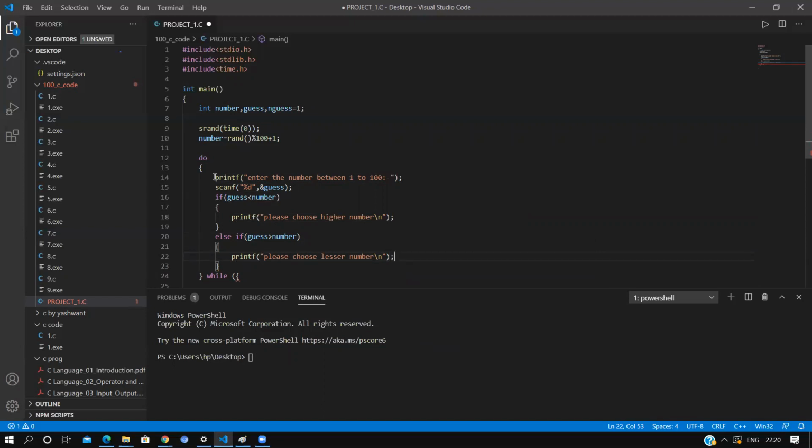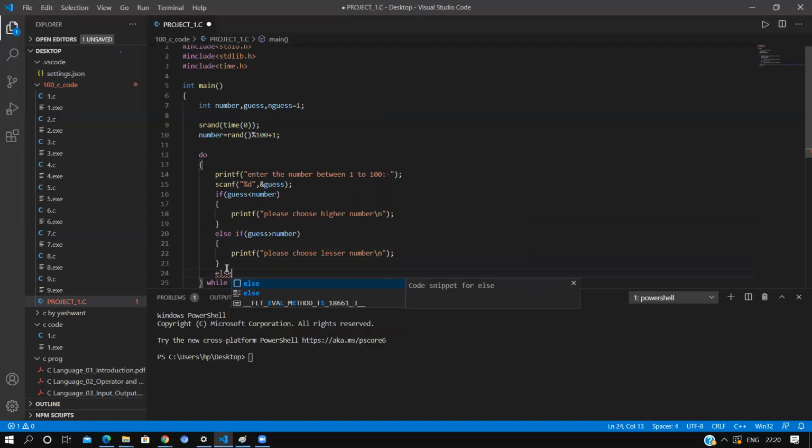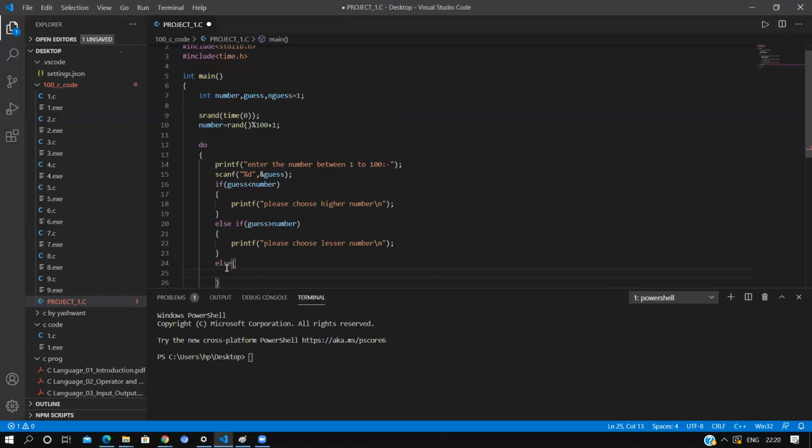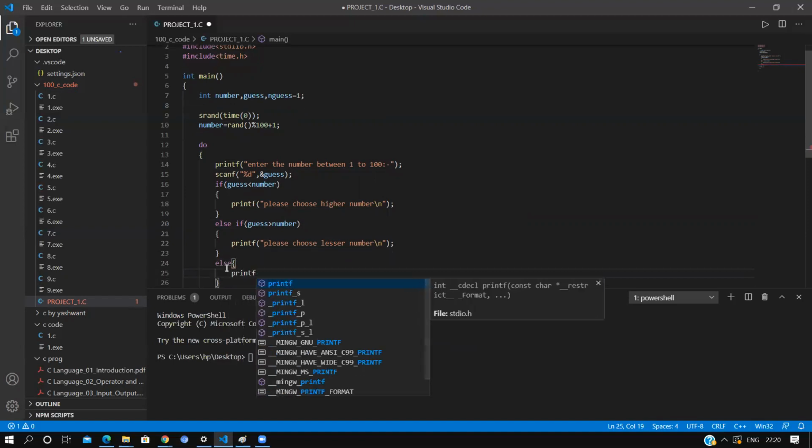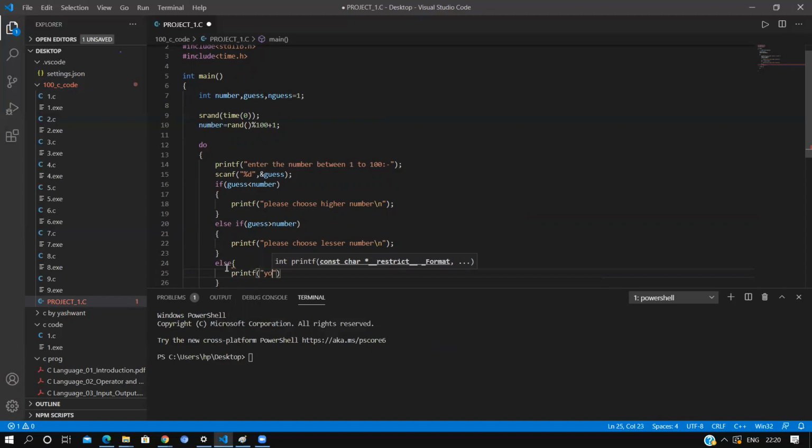Now else, what will it print? Else printf, you got the right number, percent d backslash n, comma guess.